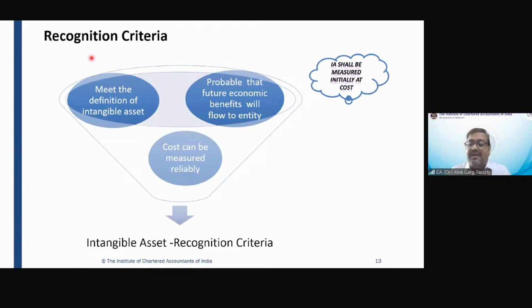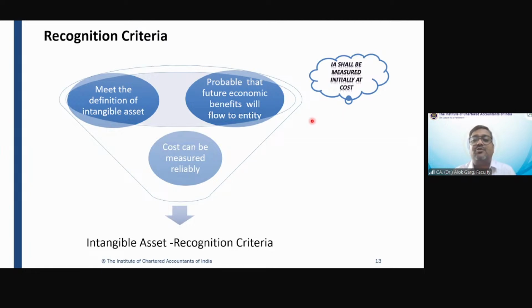If this third condition was not there, there would be no difference between the recognition criteria of PPE and the recognition criteria of intangible asset, right? So that is why this third condition is also there. It should meet the definition of intangible asset. It should be an identifiable, non-monetary asset without physical substance, okay?